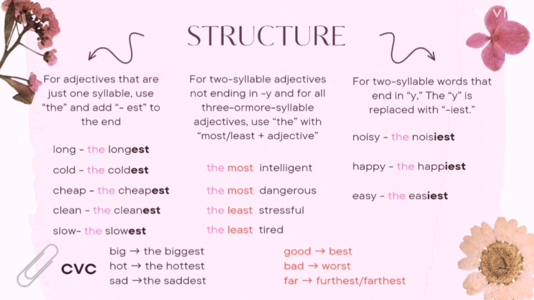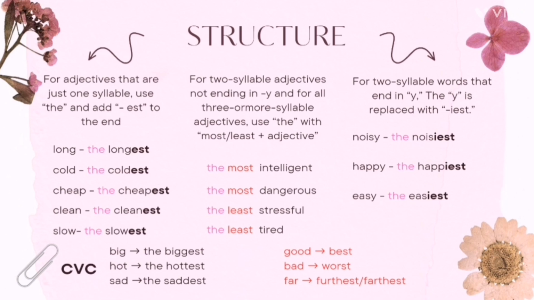First, for adjectives that are just one syllable, add est to the end. For example, long, the longest; cold, the coldest; cheap, the cheapest; clean, the cleanest; slow, the slowest.